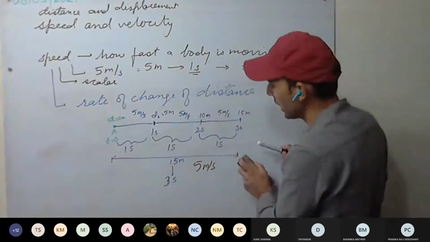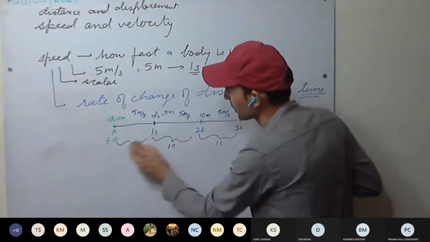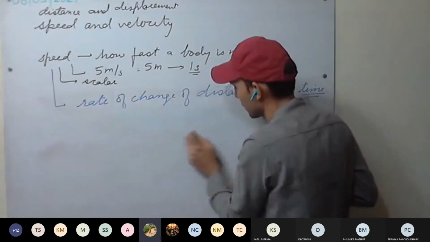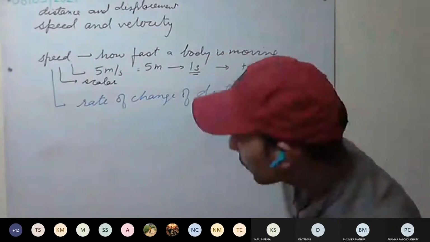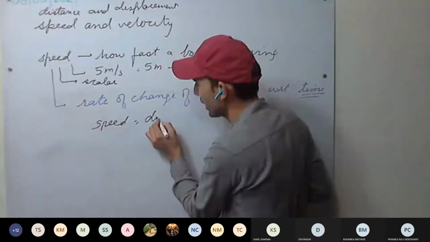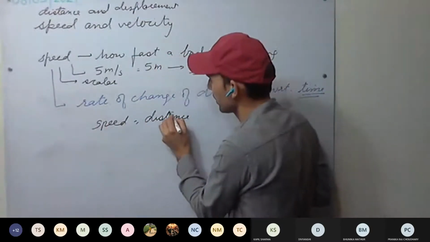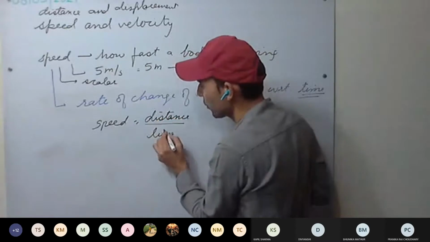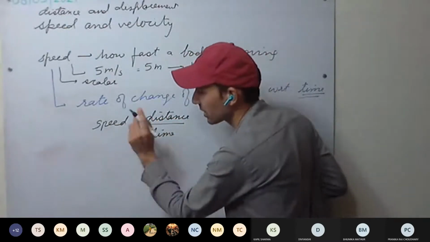What will be the unit of speed? SI unit? Meter per second. How have we got it? What is the formula for speed? Distance upon time. This is our formula. So speed we can see here.